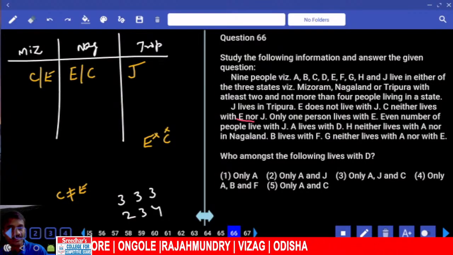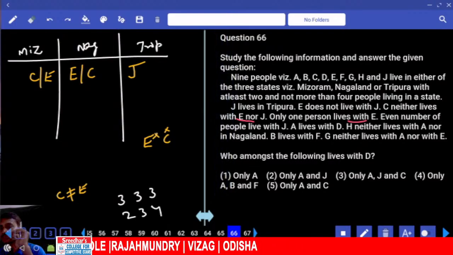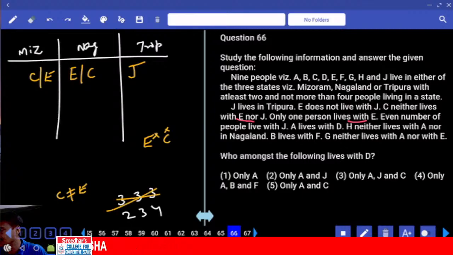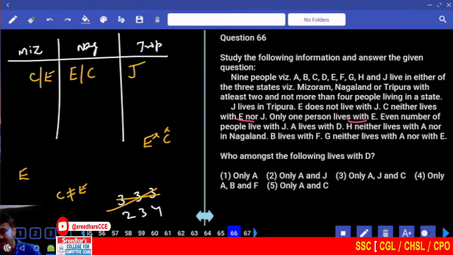Then only 1 person lives with E. That means in one of the states there are only 2 persons. Hence 3, 3, 3 is ruled out. Only 1 person lives with E, and only 1 more person, that is only 2 persons live in the state in which E lives.